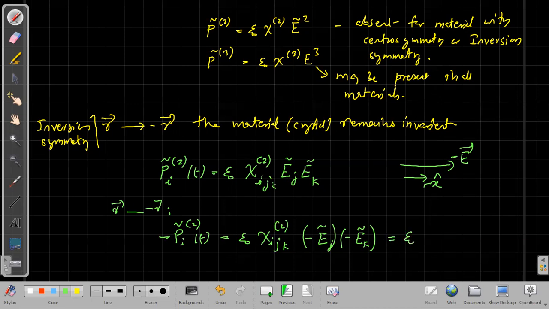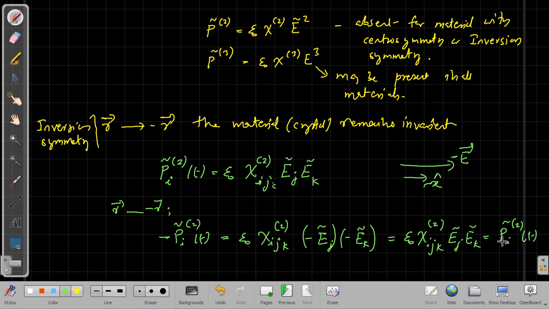and we can write epsilon 0 chi ijk of 2 Ej Ek. Now this is nothing but our original definition of Pi, so it will become the ith component of the second order polarization. So minus Pi equal to plus Pi.